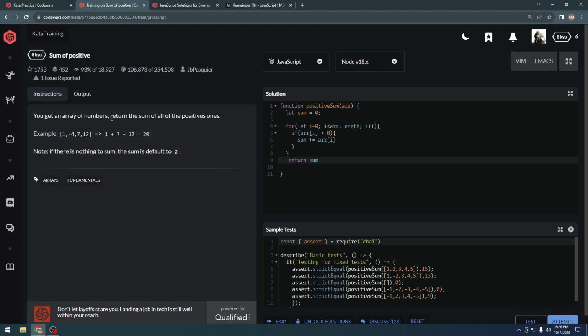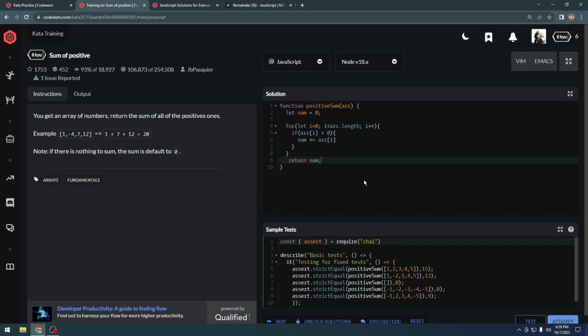Essentially all we need to do is iterate over this given array and check if each element is greater than 0, a positive number. If it is a positive number, we add it to the sum, and then just return that variable which has all of these added numbers.